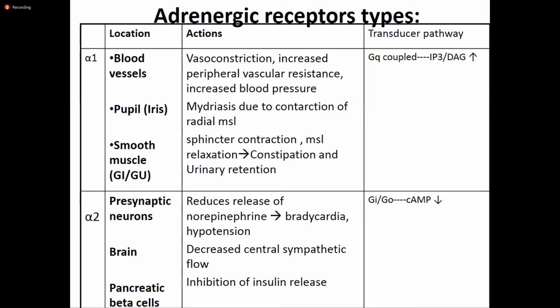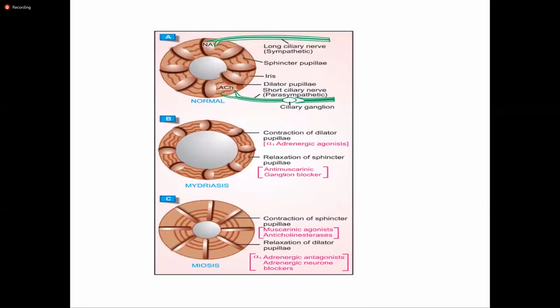Alpha 1 receptors are also present in the iris muscle, which is responsible for contraction or dilatation of the pupil. We also learned that M3 receptors are found in the iris. Where are the M3 receptors present? They are present in the circular muscle, the sphincter pupillae, whereas the alpha 1 receptors are present in another group of muscle, the dilator pupillae or the radial muscle.